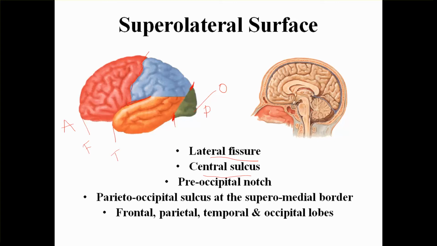The central sulcus, if you continue it down and it meets the lateral fissure, is going to divide it into a frontal lobe and a parietal lobe behind.